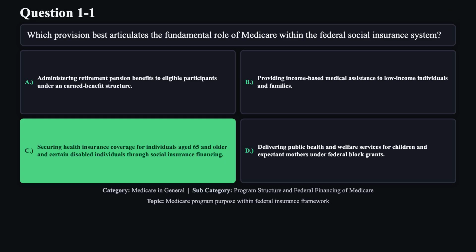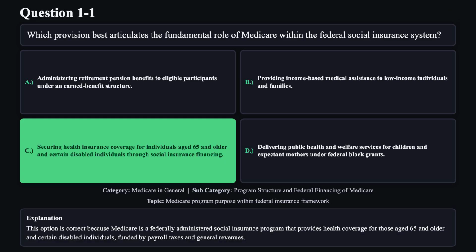The correct answer is C. This option is correct because Medicare is a federally administered social insurance program that provides health coverage for those aged 65 and older and certain disabled individuals, funded by payroll taxes and general revenues.